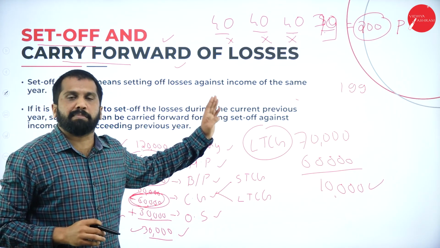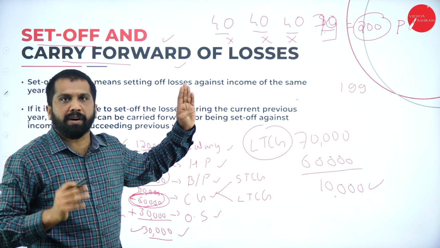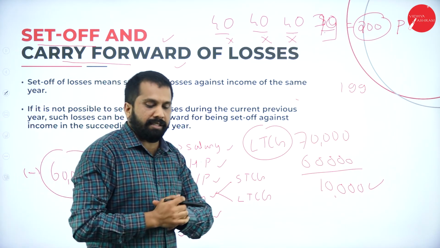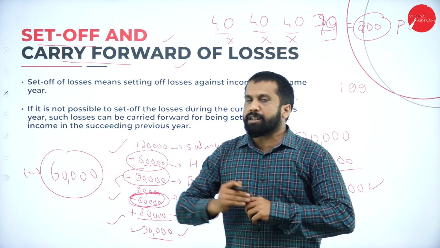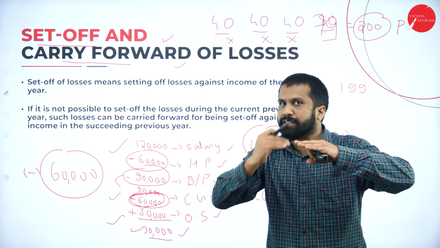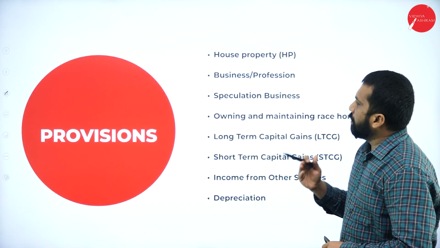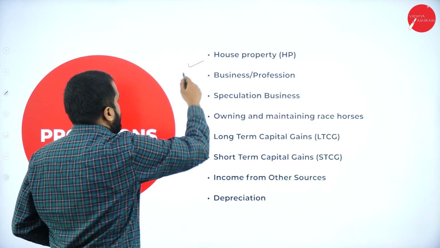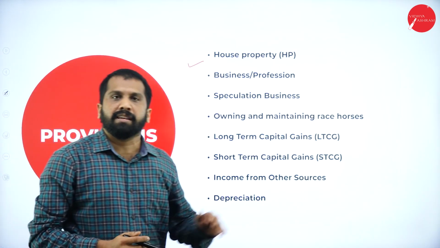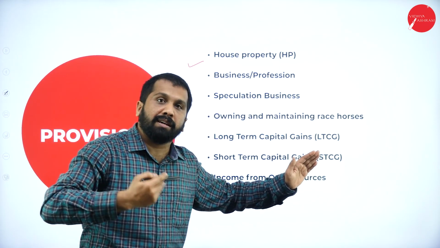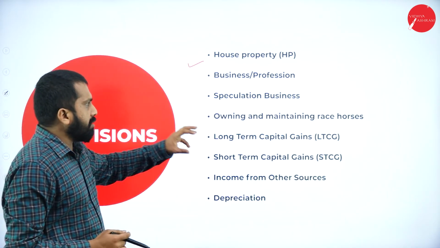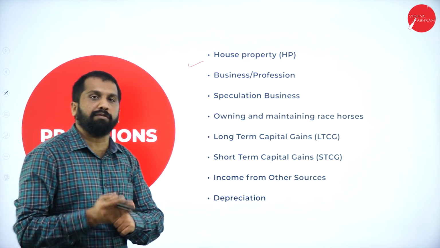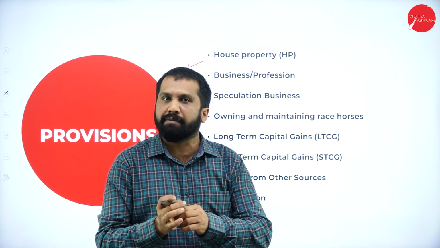This is all about your CA professional or CS executive course. Why? Because aggregation must be 50. That is called set off. Clear? Yes. Now we'll go one by one. Under set off and carry forward, what are the items? What are the topics that will come? The provisions under set off and carry forward, we have house property. We are not talking about salary. Why? Because salary we have already completed in your previous semester itself. But we have that salary topic also. While doing the theory part, I'll explain to you. Assessment of individual. While doing assessment of individual, I will explain.